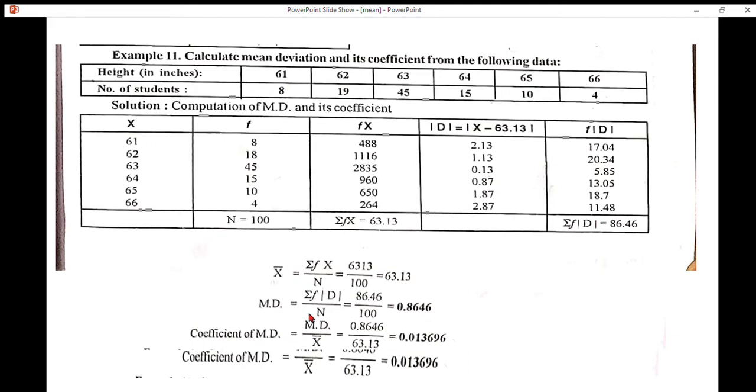Coefficient of mean deviation. Formula: mean deviation by arithmetic mean. Substitute the values in the formula. Mean deviation 0.8646 divided by arithmetic mean 63.13. So that we get 0.013696.